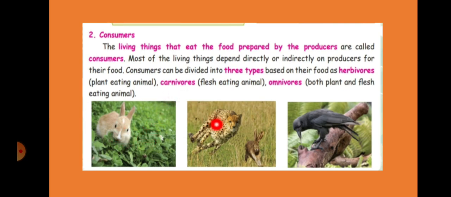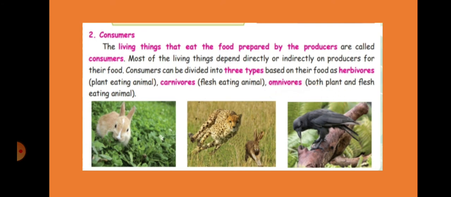Carnivores means lion, tiger, these all will not eat plants, they will eat animals. So they are called carnivores. Omnivores means crow, bear, including we also, will eat both plants and animals, right? So we are called omnivores.